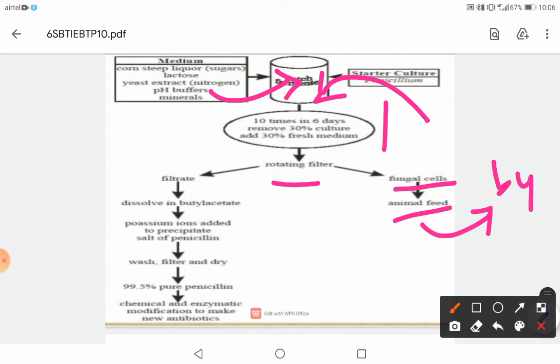Then we have the filtrate, which is liquid containing the antibiotic, dissolved in butyl acetate, and then potassium ions are added to precipitate the salt of penicillin, and then wash, filter and dry. 99.5% pure penicillin is obtained. Chemical and enzymatic modification is used to make new antibiotics. So we get here the pure form of penicillin, and later it is modified to different forms of penicillin.